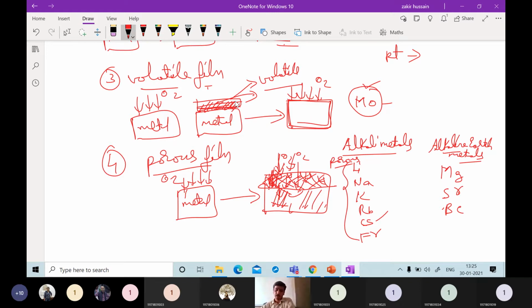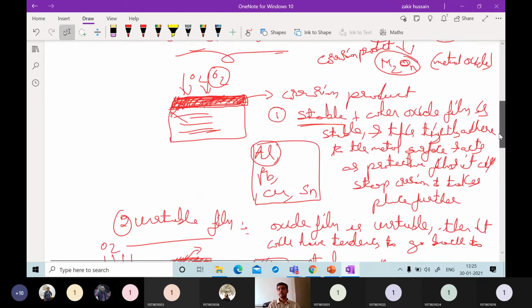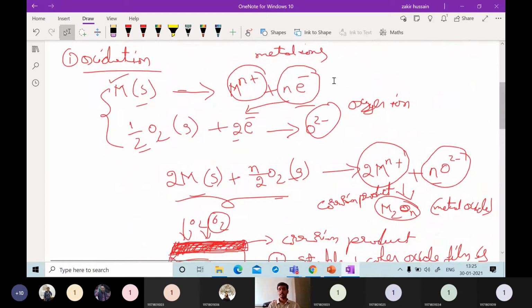Whatever the metal is, the mechanism is that metals will lose electrons and form metal ions, and those electrons will be gained by the oxygen present in the atmosphere, forming oxygen ions, and both combined form a metal oxide. This product, called a metal oxide, is nothing but a corrosion product, which is a more stable form of the metal. Because of this tendency to go to the more stable form, corrosion will happen. So this is the mechanism.